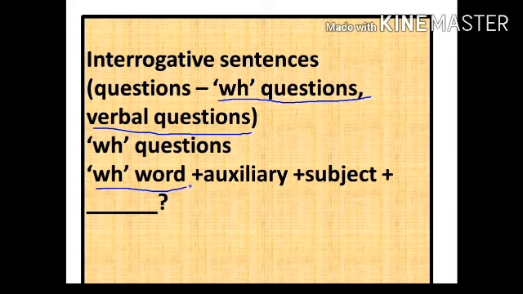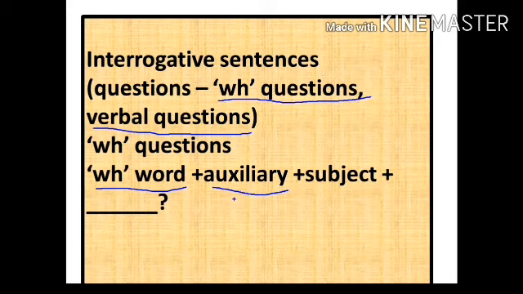After the WH word, the very important thing to come is an auxiliary. Auxiliary means am, is, are, was, were, have, has, had, do, does, did, shall, will, can, could, may, might, should, would, like that. These are all called auxiliaries. So after the WH word, an auxiliary is a must.